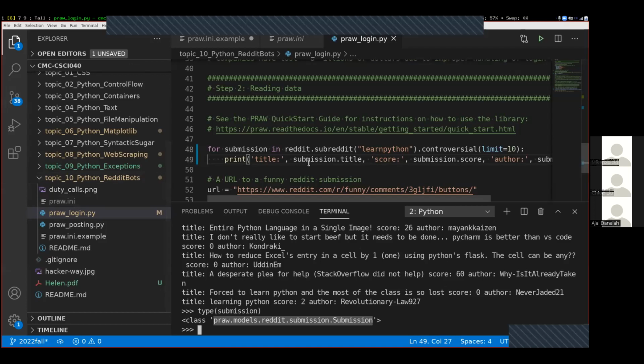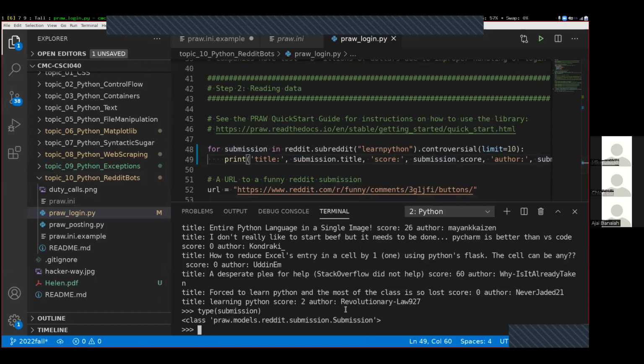And so if I have one of these submissions and I want to get access to that information, then I do the dot, then whatever that information is. So if I want to get the title, it's submission.title, the score, submission.score. And we saw two ways of figuring out what are the valid things that you can put to the right of one of these dots.